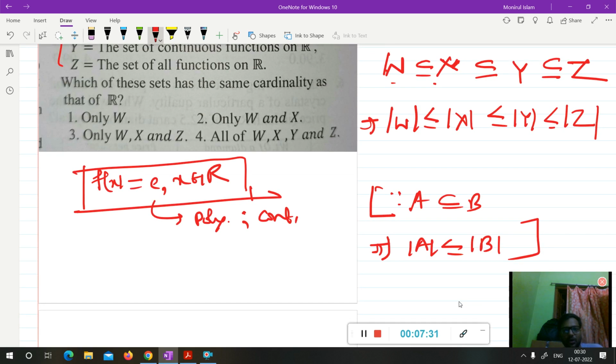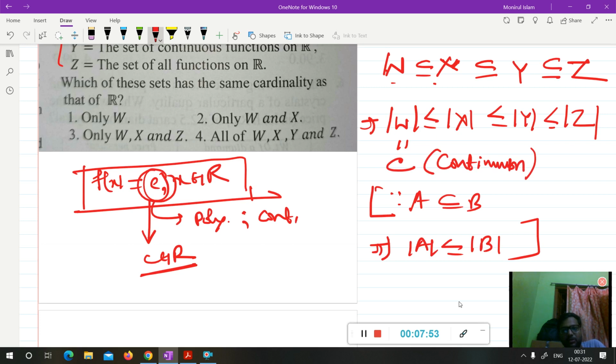So now what is the cardinality of the set of constant functions? This constant comes from the real numbers, and it has an uncountable choice, so W is an uncountable set, and its cardinality is C. C means the continuum, which means uncountable.